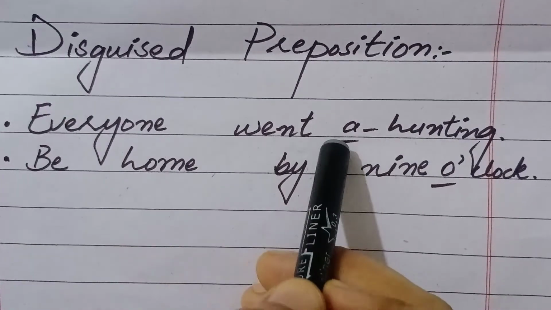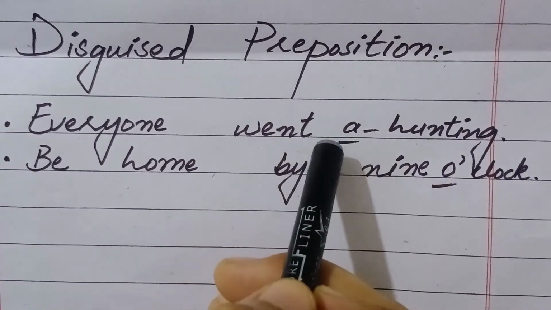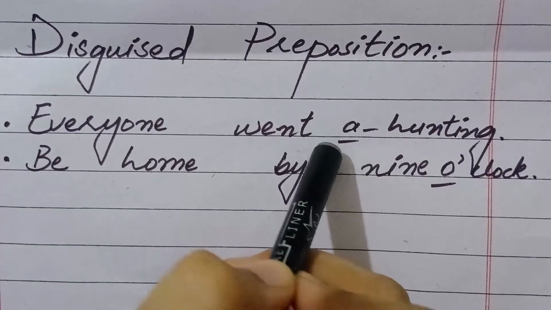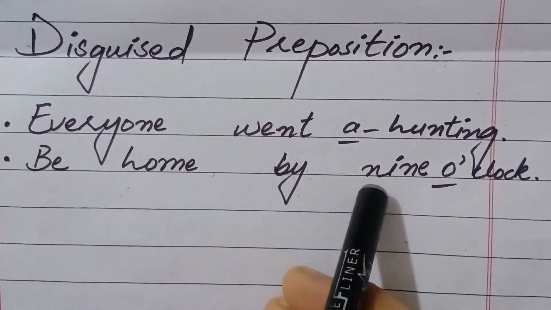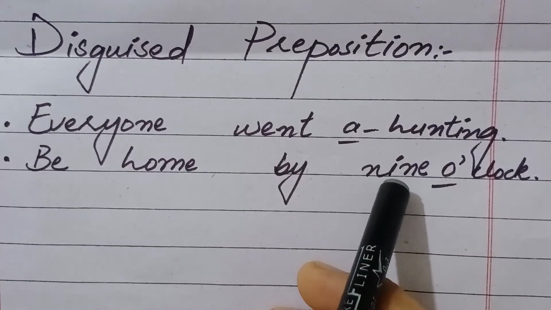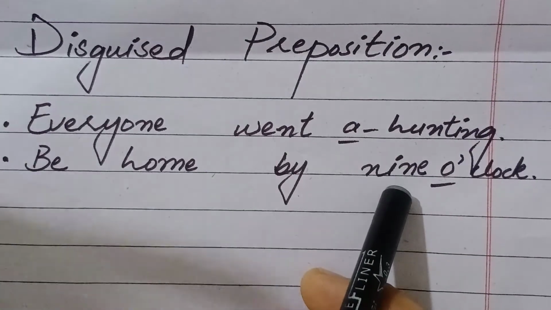Now move to example. Everyone went hunting. Here I have told you already, A stands for the preposition on. Be home by 9 o'clock. Here O represents the shortened form of preposition of.